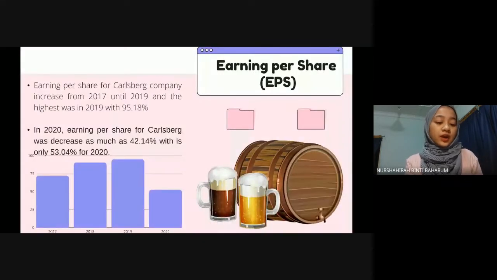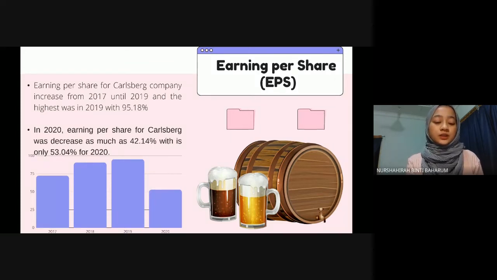The last ratio under leverage ratio is earnings per share, EPS. This ratio shows how much money a company makes for each share of its stock. The higher the EPS, the greater the value, as investors are interested to pay more since they think that the company has higher profitability on its share price.